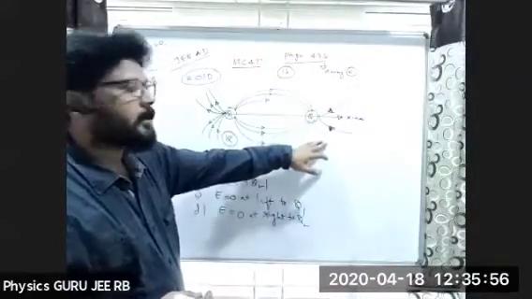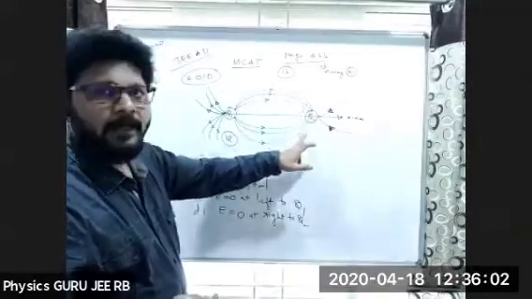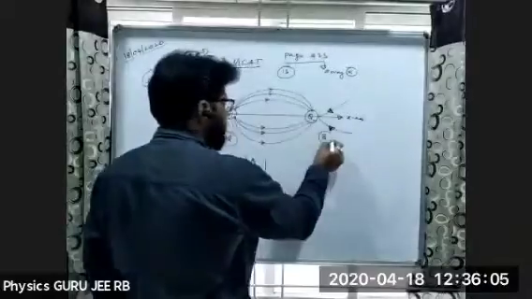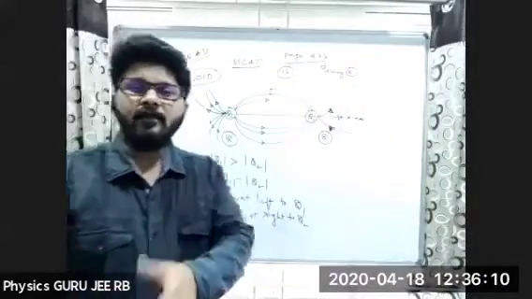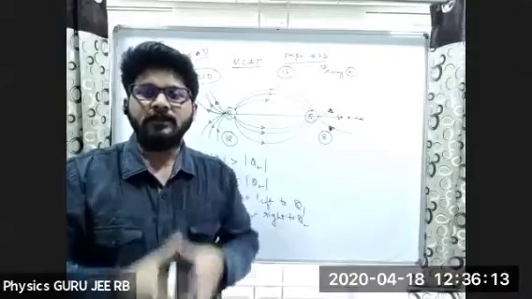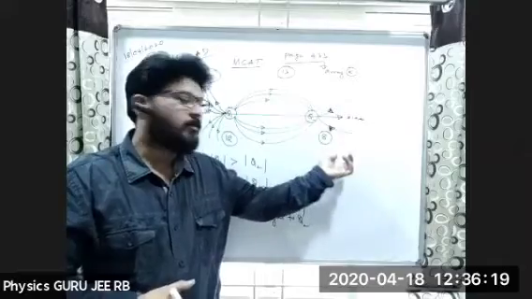And Q2 has how many lines? Can anybody tell? 1, 2, 3, 4, 5, 6, 7, 8. Very good, so 8 lines are there. Now, comparing the magnitude, the number of electric lines is directly proportional to the magnitude of charge.